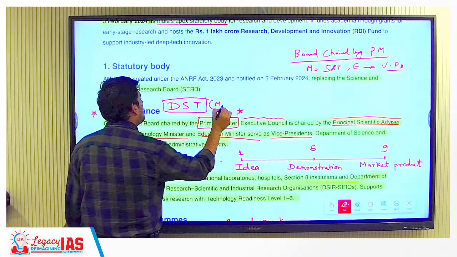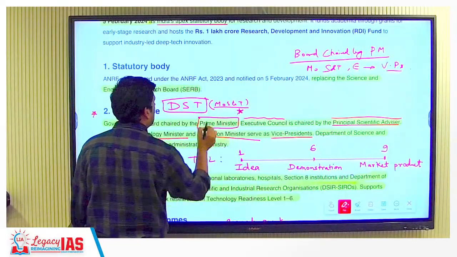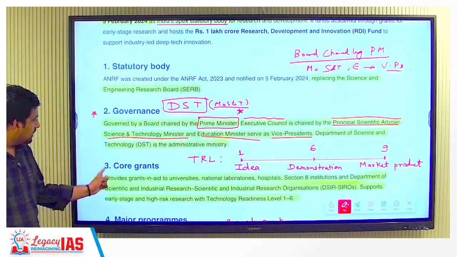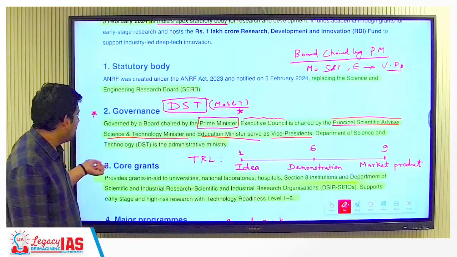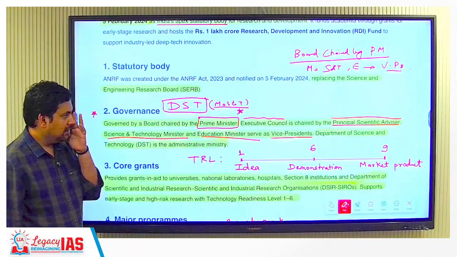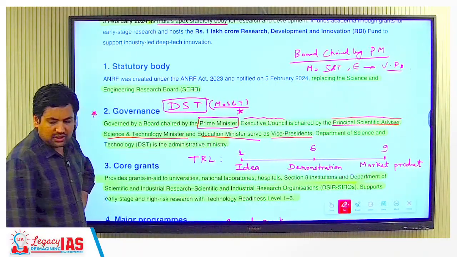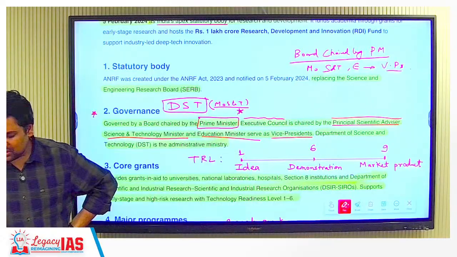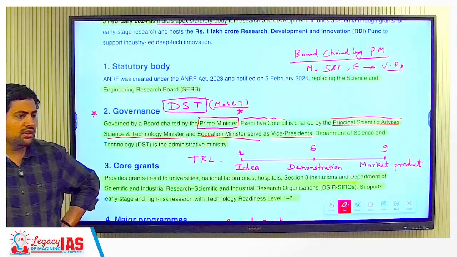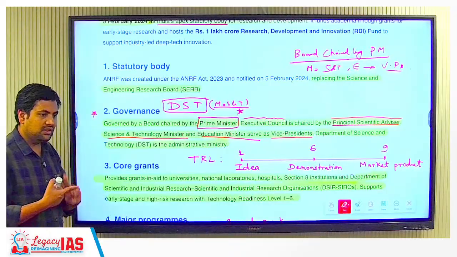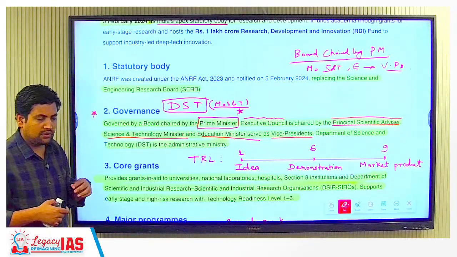This comes under Ministry of Science and Technology. This is the last line that is written. Department of Science and Technology is the administrative ministry. So this is the governance structure. Now, of course, if the PM is chairing it, you can understand that it is an important body. It has come by an act, chaired by the Prime Minister himself.